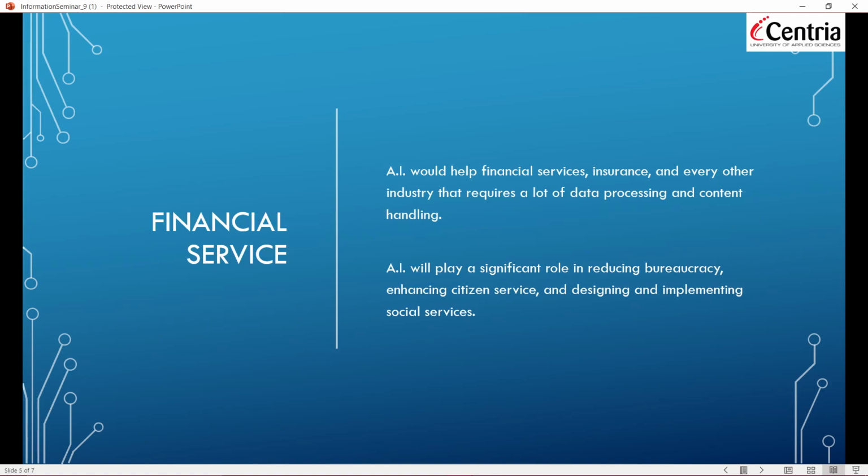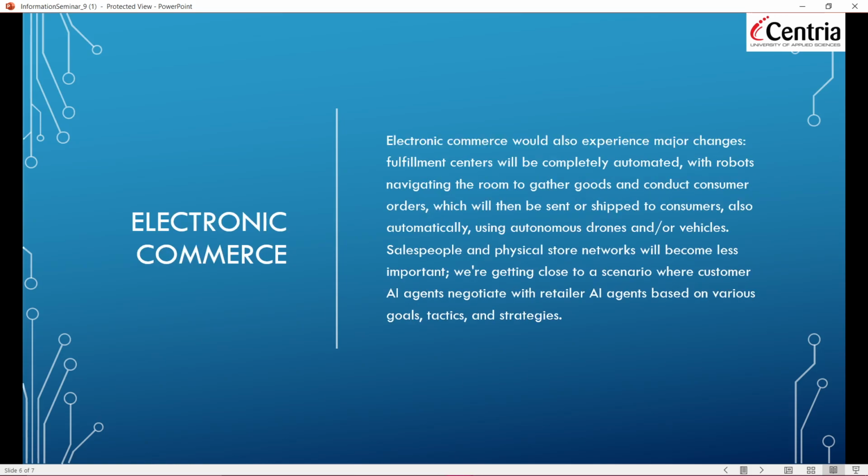Financial service. AI would help financial service, insurance, and every other industry that requires a lot of data processing and content handling. AI will play a significant role in reducing bureaucracy, enhancing citizen service, and designing and implementing social services. The disadvantage is that it can reduce the human workforce in financial service, and AI can operate financial service on its own.